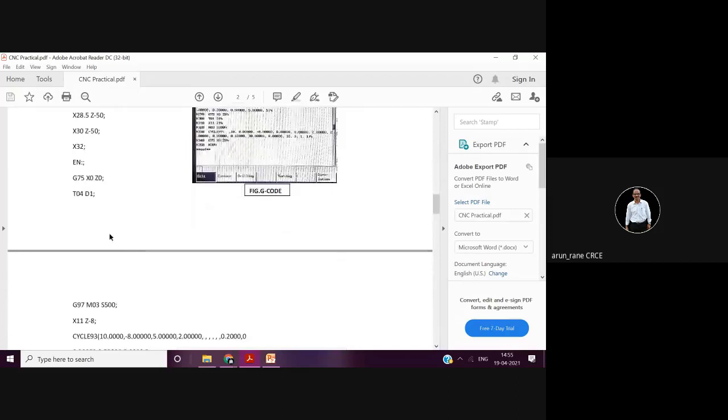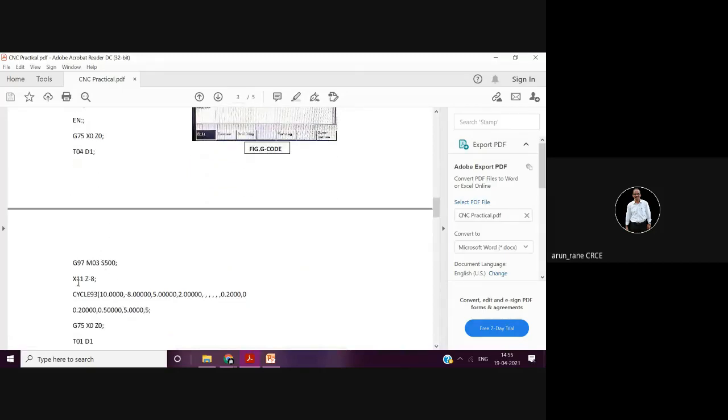So the grooving tool is T04 and its offset is in D04. Now G97 means the spindle is not rotating with constant surface speed. It is rotating with constant speed. Whenever you don't want the machine spindle speed to change as per the diameter, at that time you have to use G97. So here M03 means spindle forward, G97 means constant RPM, and S500 is nothing but the RPM.